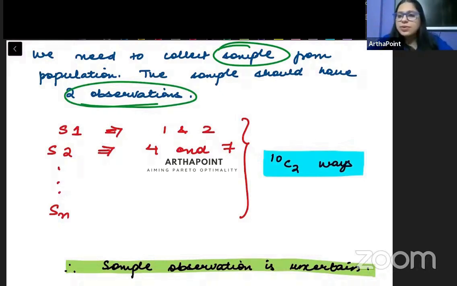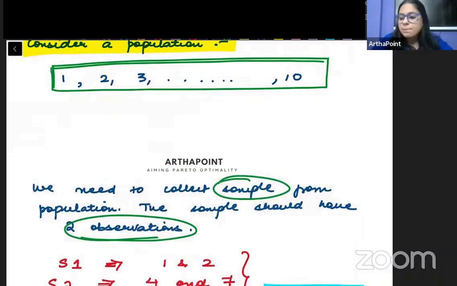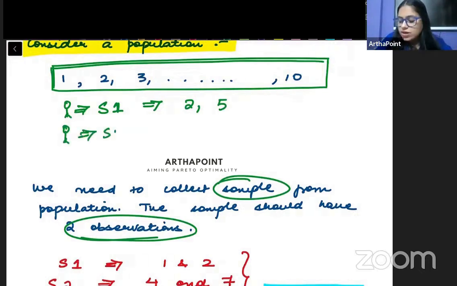Beta, you can create sample in multiple ways. आप बोल सकते हो कि out of this population from 1 to 10, my sample 1, suppose there are different students. तो मैंने student 1 को बोला कि okay, tell me what the sample will be. और student 1 ने out of these 10 observations number 2 and observation number 5 को choose किया. Maybe student number 2 chose observation number 3 and observation number 7. तो basically different students can choose different observations. मैंने उन्हें बोला है कि पूरा population में से choose 2 observations.